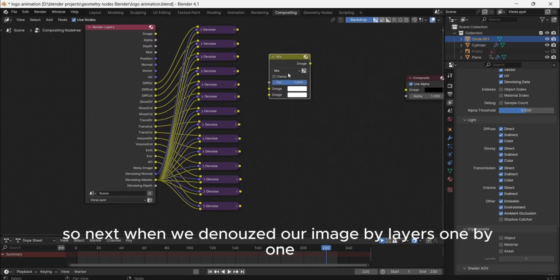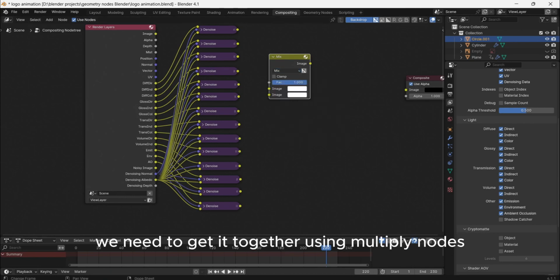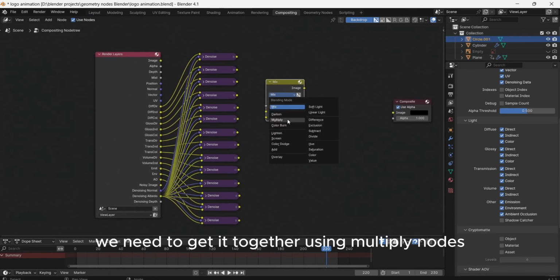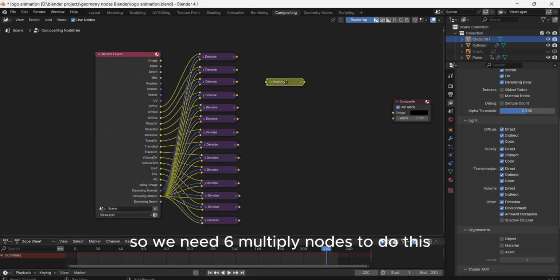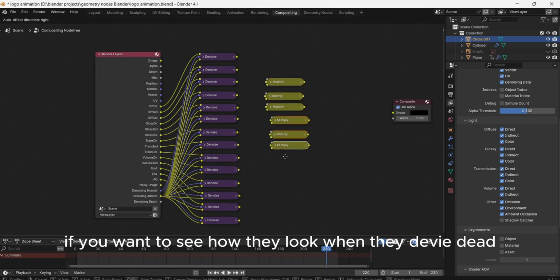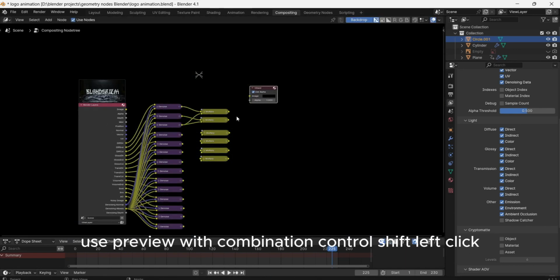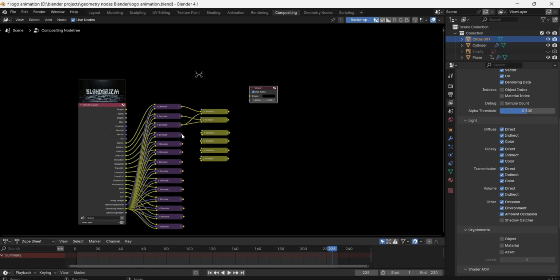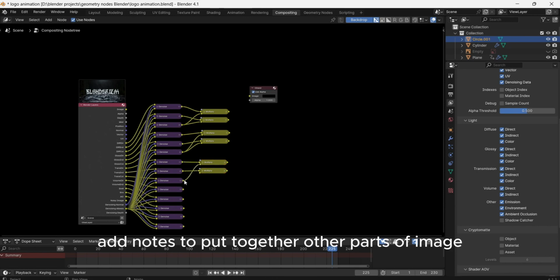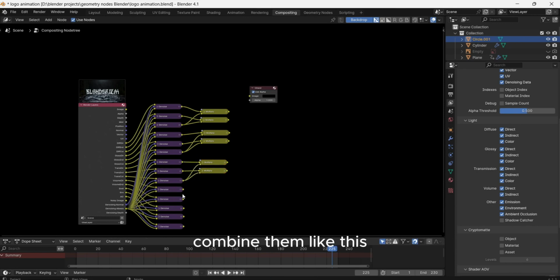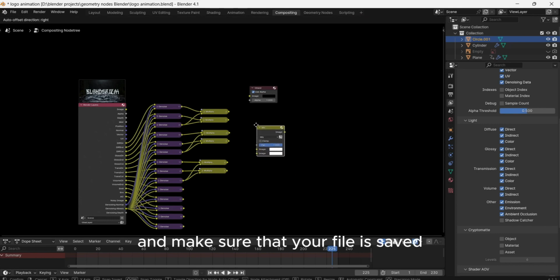So next, when we have denoised our image by layers one by one, we need to get it together using multiply nodes. So we need 6 multiply nodes to do this. If you want to see how they look when they are done, use preview with the combination Control Shift left click. And we need add nodes to put together other parts of the image. Combine them like this. And make sure that your file is saved.